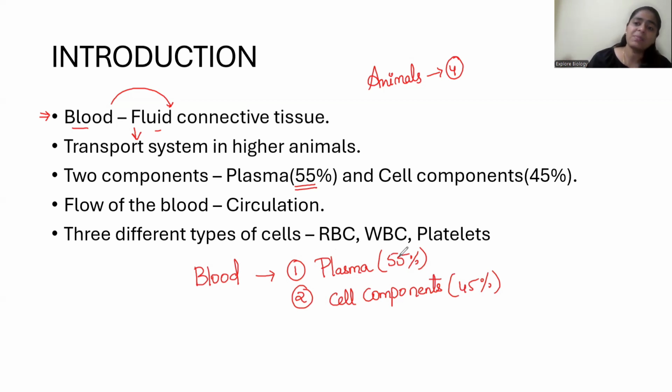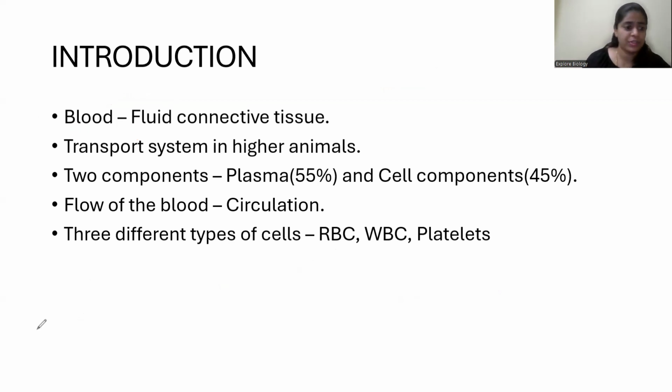So the plasma is a fluid. The cell components have different types of cells. So it's not like there is only one type of cell. There are different types of cells, majorly categorized into three. That is red blood cells, white blood cells, and platelets. So one by one, we will be studying about them also. Let's move on. I hope you understood this.